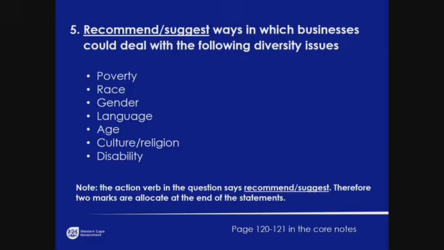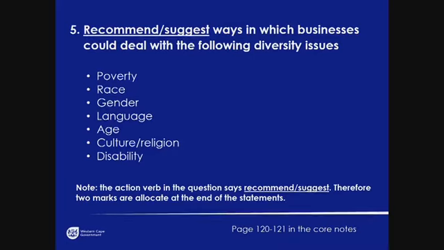And they want us to recommend or suggest ways in which a business could deal with the following diversity issues: poverty, race, gender, language, age, cultural religion, as well as disability. Now, grade 12s, it's important to remember here, as Mr. Van Zyl said, look at the mark allocation. It's unlikely that they're going to ask you for all of these in the exam. Sometimes in section B, they might ask for 1 or 2 of these diversity issues that need to be addressed, or if it's an essay, they might ask for a few more, but let the mark allocation guide you again.